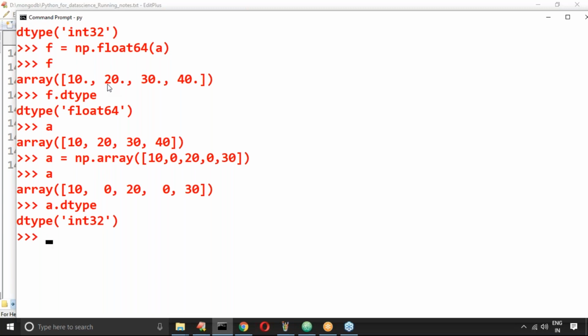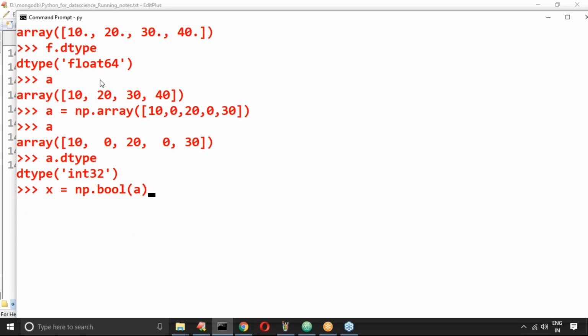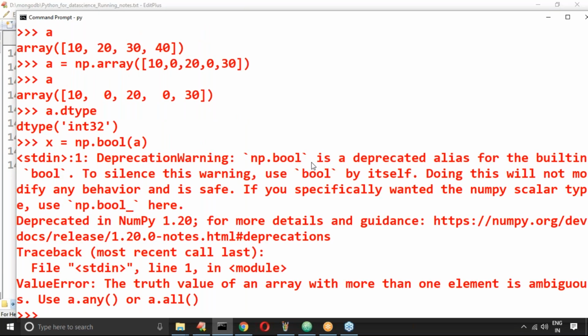Now my question is, I want to convert into the bool type. Observe carefully. What I have to take is x is equal to np dot bool of a. Now observe, am I getting an error or not?